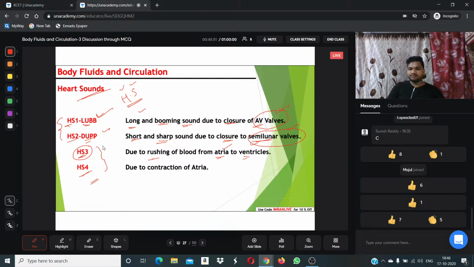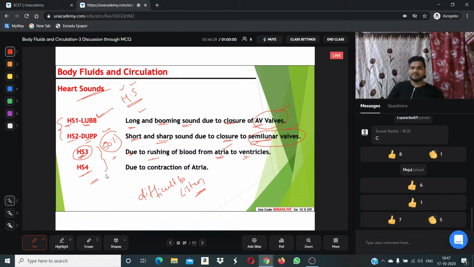Generally, in the majority of people, it cannot be heard. It can be heard in only 50% of people. In the other 50%, the sound cannot be listened to. It is difficult to detect, it is difficult to listen. So the majority of people may not hear this sound, but it functions in our heart. Clear? When the blood is rushing from atria to the ventricle, the sound produced is called